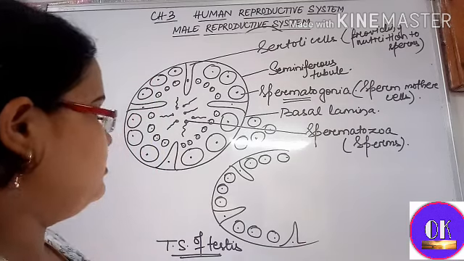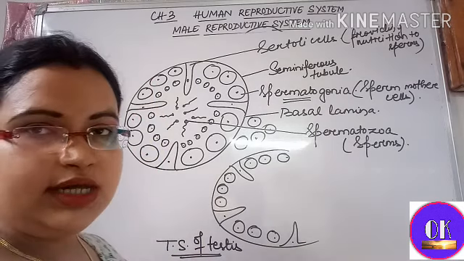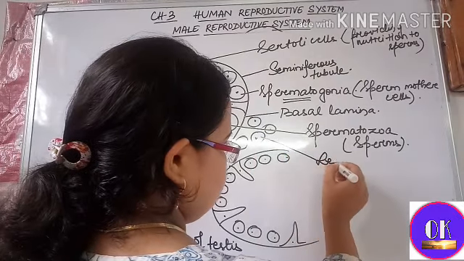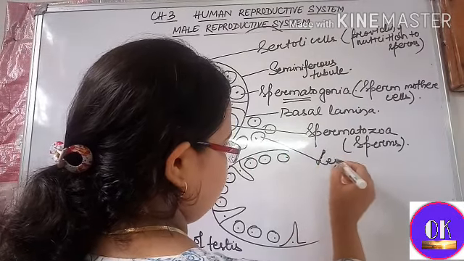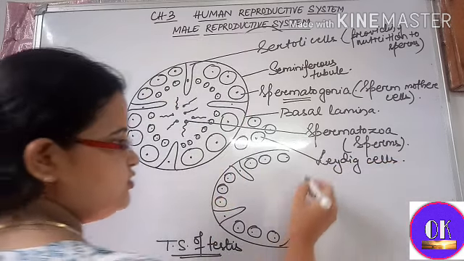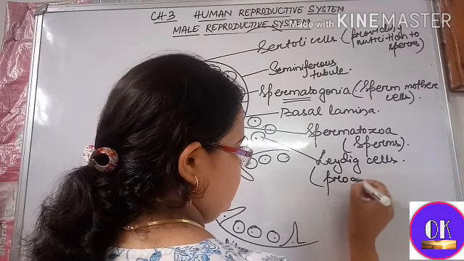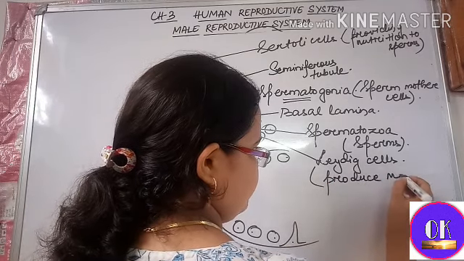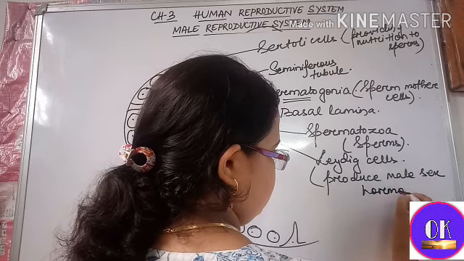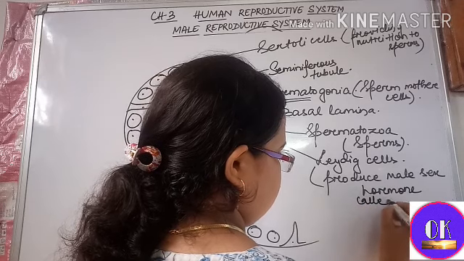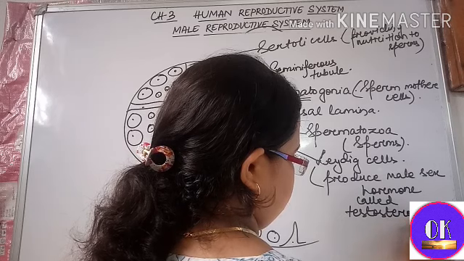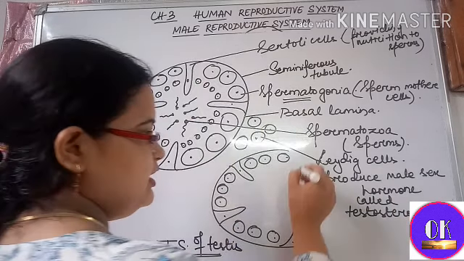And in between two seminiferous tubules, there are certain neighboring cells. I have already said they are known as Leydig cells, which produce the male sex hormone, that is testosterone.